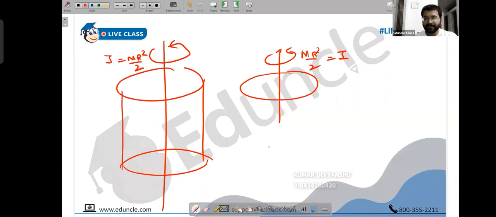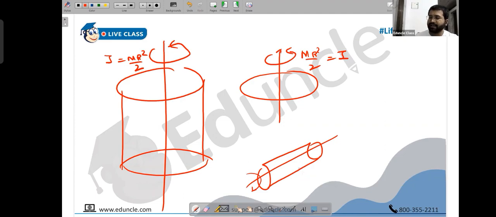And this is the same axis, people, just that here I have drawn the cylinder vertically. In our case, I have drawn it horizontally, but this is the same axis we are talking about. So it is a compilation of many discs. So here the moment of inertia is nothing but m r square by 2. First important stuff: if it were a hollow cylinder, then it's just m r square. No, not 2 by 3 m r square, that is for a hollow sphere. Sphere is 2 by 3 m r square, yes. But when it comes to a hollow cylinder, it is just m r square.